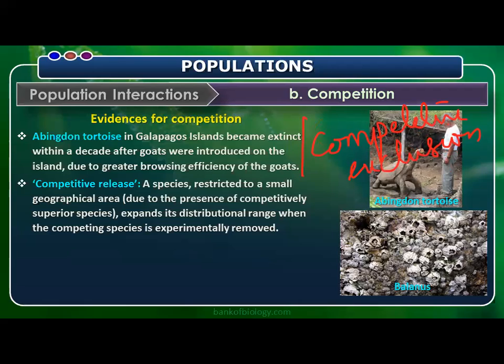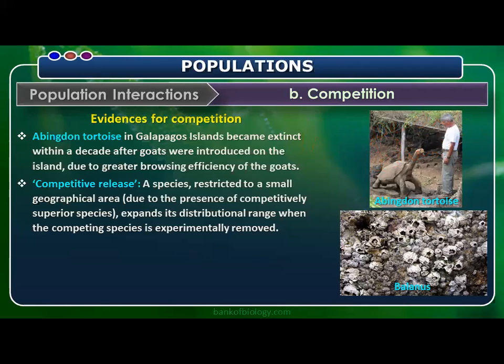One of the best examples for competitive exclusion: Abingdon tortoise in Galapagos Island became extinct within a decade after goats were introduced on the island due to the greater browsing efficiency of the goats. They occupied, they dominated, and the Abingdon tortoise became extinct.